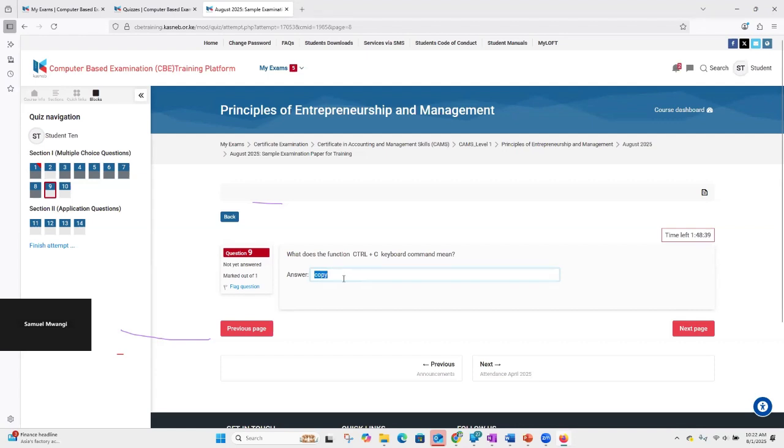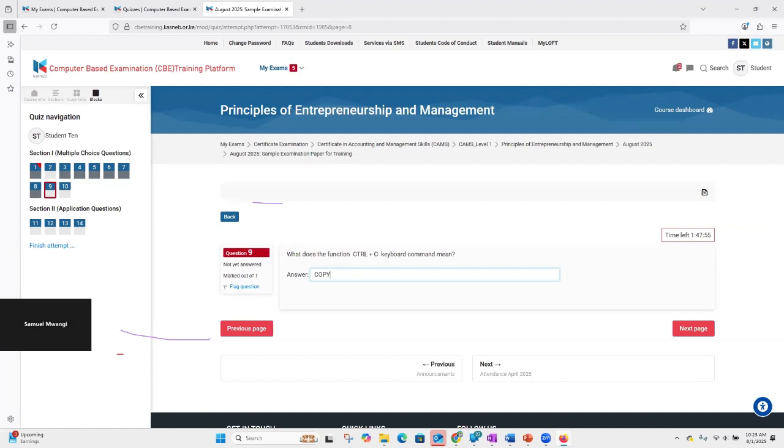Now, these ones we call short answer questions, or in abbreviation, SAQs. And why the word short? Because the answer that they demand is very short. You don't need to start typing "Control plus C means" or adding other things like "means copy." No, you just go straight to the point. What does Control plus C mean? Simple, it means copy. The copy can be in capital letters or small letters, it doesn't matter so long as you type the correct answer.